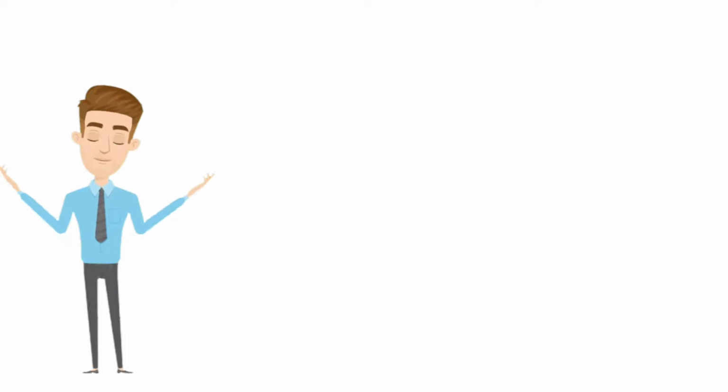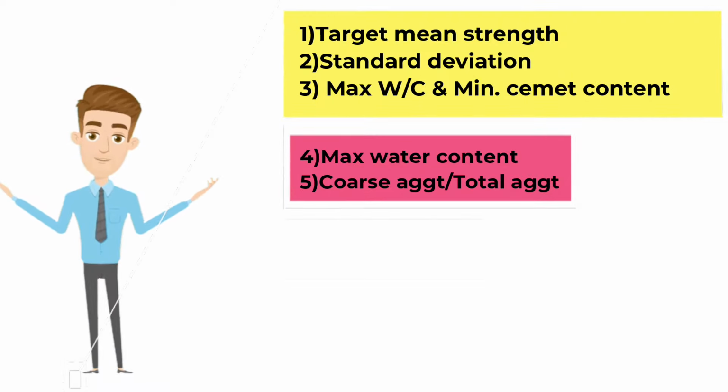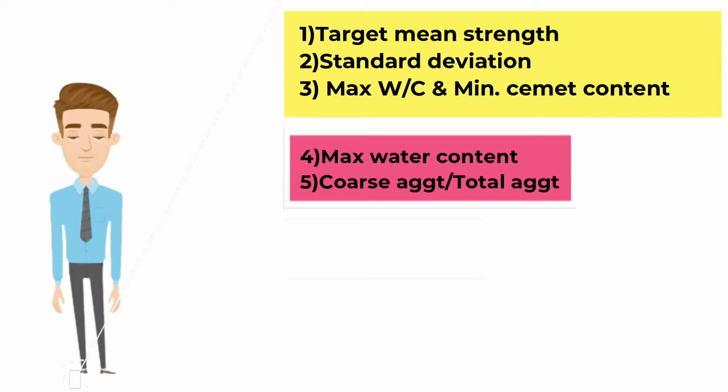Finally, our blueprints for concrete mix design is ready. So let us quickly revise the points in a stepwise manner. Number 1. Find out the target mean strength. Number 2. Find out the value of standard deviation based on grade of concrete. Number 3. Find out the maximum water by cement ratio and the minimum cement content for a given exposure type of condition. Number 4. Find out the maximum water content permissible based on maximum nominal size of an aggregate used in concrete. Number 5. Find out volume of coarse aggregate per unit volume of total aggregates.